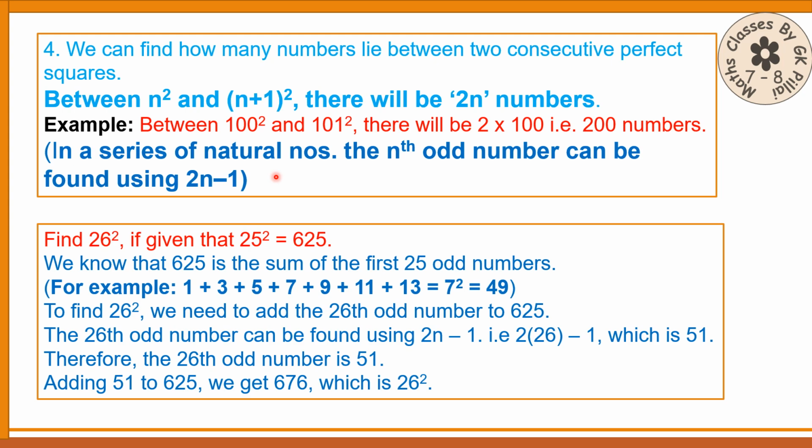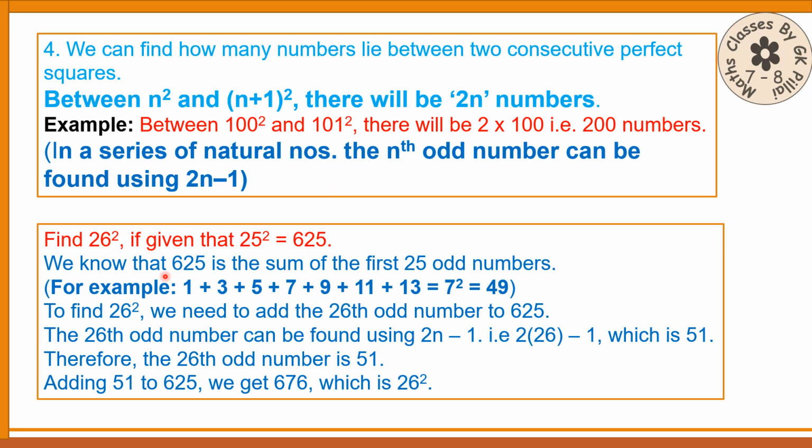And one more thing you should know, it is useful further. In a series of natural numbers, the nth odd number can be found using this formula. Suppose you have to find the 15th odd number in a series of natural numbers. It will be 2 into 15 minus 1, 30 minus 1, 29. This is going to be useful here also.